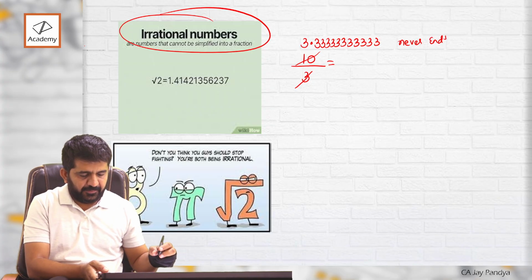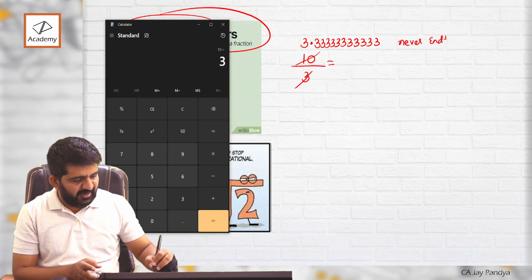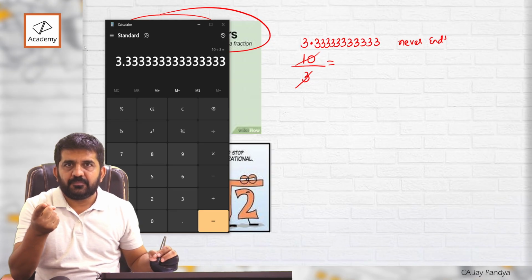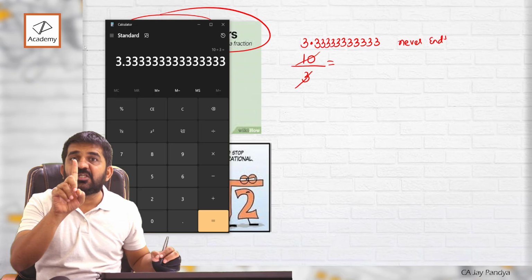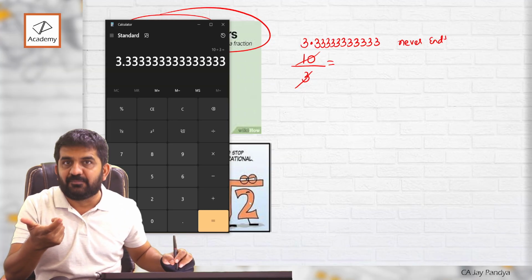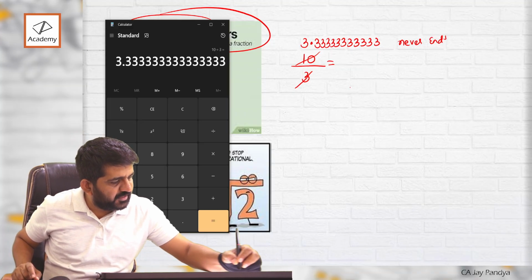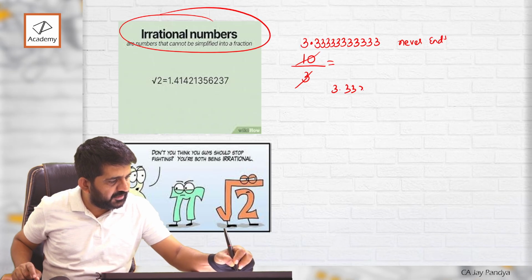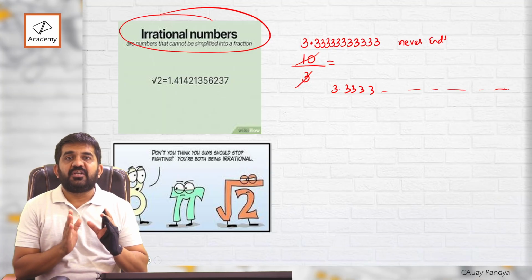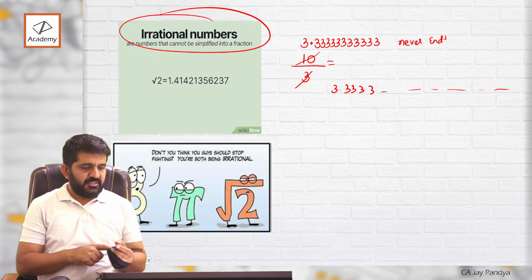See, in a calculator it will end. Let me open a calculator. Calculator is not allowed, but for understanding, 10 divided by 3. If you do it at your home, you will get 10 digits because the limit of the calculator is 10 digits. I have a limit of 20 digits, so I am getting 20 threes. But actually the answer of this is 3.33333 and goes on. Anything which never ends is an irrational number.